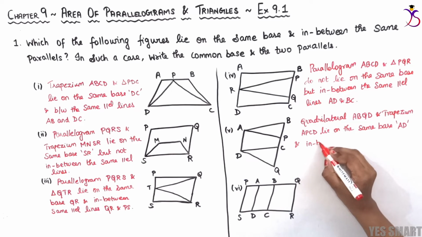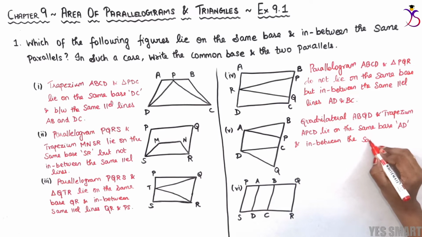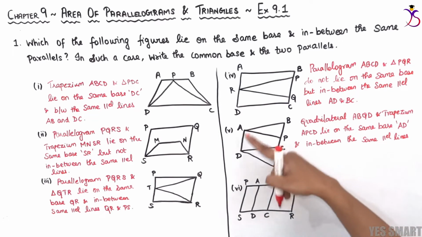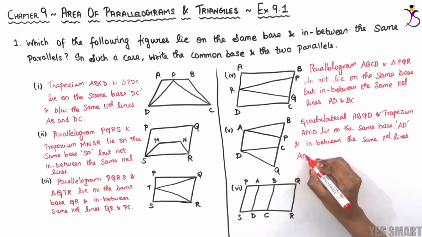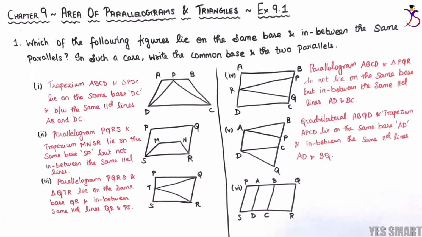And both trapeziums lie in between the same parallel lines AD and BQ. Both trapeziums touch both the parallel lines, hence they lie in between the same parallels.